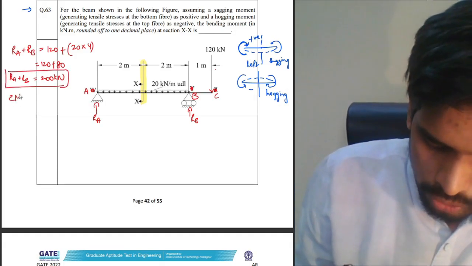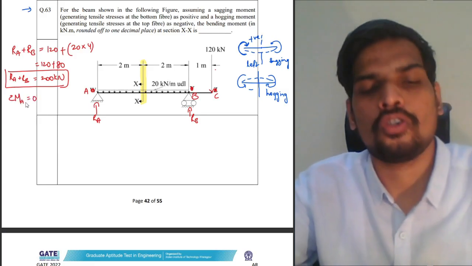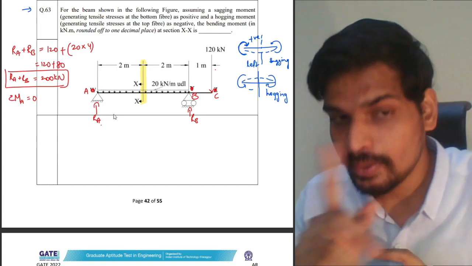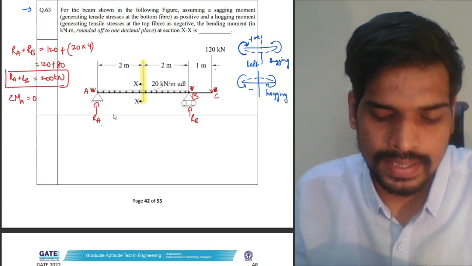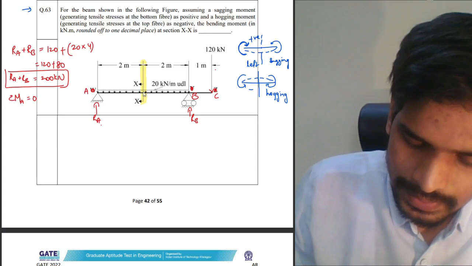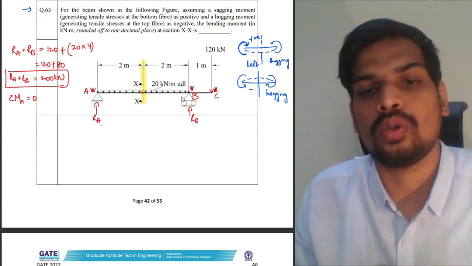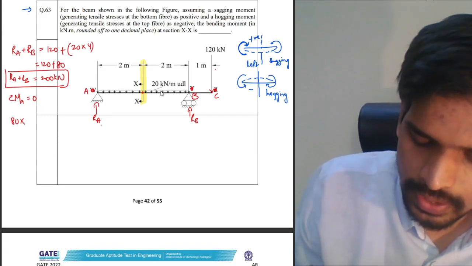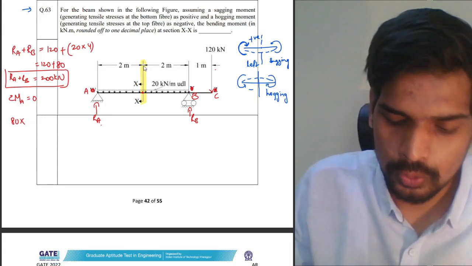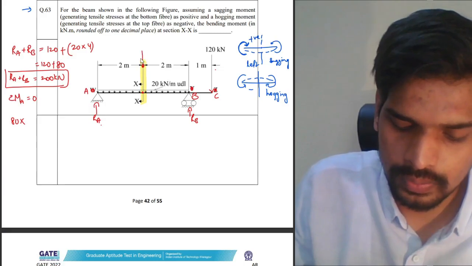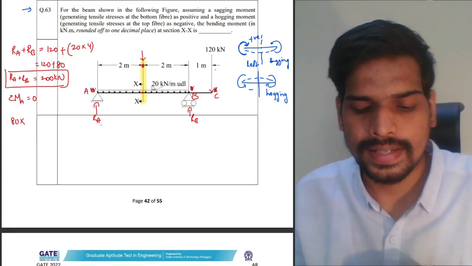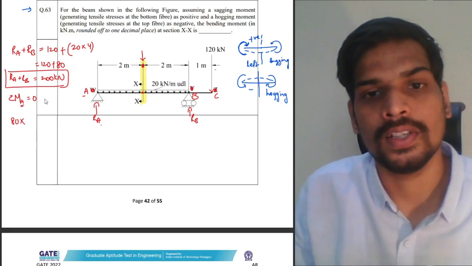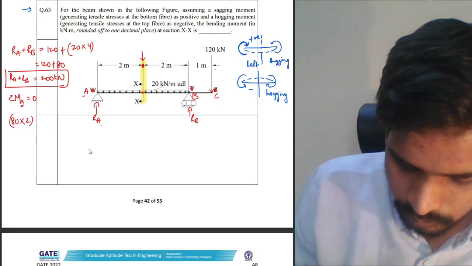Second equation, summation of moments. Let me take point A. Summation of all the moments at point A, let me take that as 0. Due to RA, there will be no moment because the force is already acting at the same point. Let me consider the UDL as a point load acting at the centroid. The total UDL is 80. The centroid of the UDL span is over here, which is taken as 2 meters distance from section A. We are taking moment about point A, so it is 80 into 2.